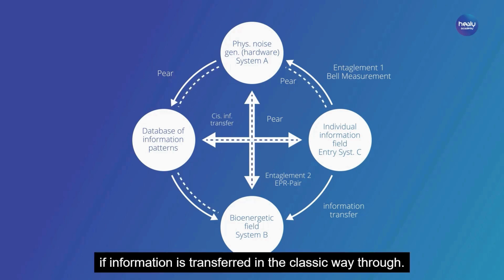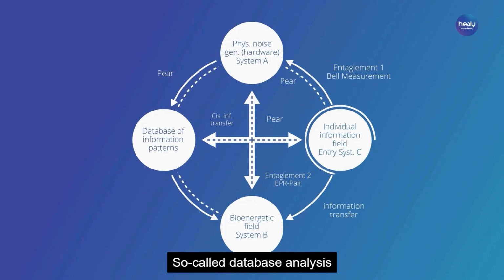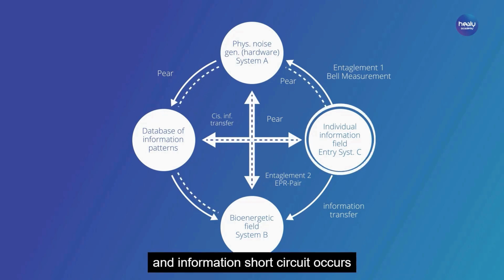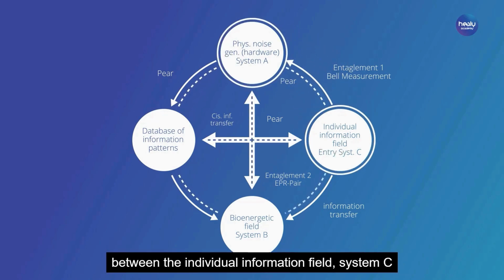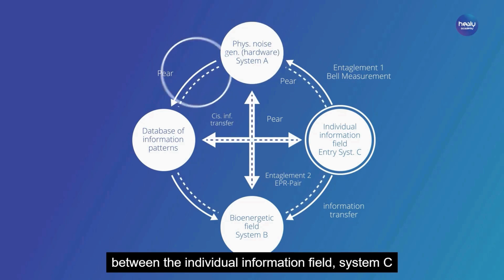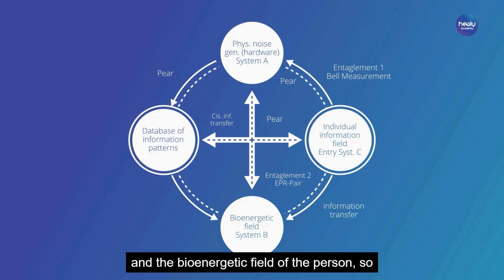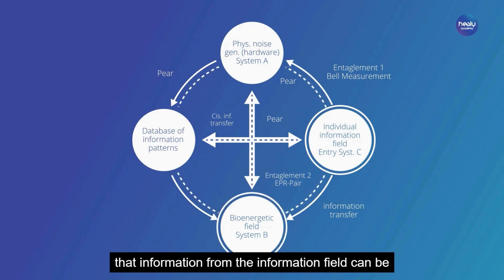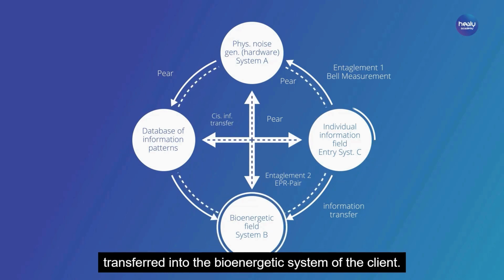If information is transferred in the classic way through so-called database analysis, an information short circuit occurs between the individual information field, system C, and the bioenergetic field of the person, so that information from the information field can be transferred into the bioenergetic system of the client.